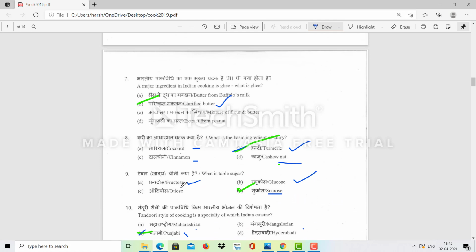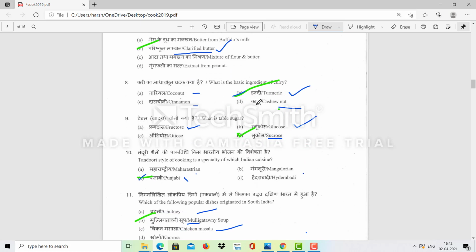A major ingredient in Indian cooking is ghee. What is ghee? So ghee is a form of clarified butter. When we heat the milk and put some vinegar, so that we get the clarified butter. What is a basic ingredient of a curry? Coconut, cinnamon, turmeric, and cashew nut. So coconut, cinnamon, cashew nut, these are all main ingredients. Turmeric is a basic ingredient.